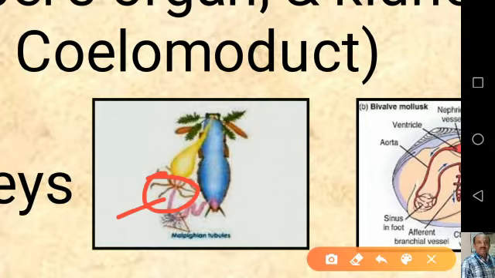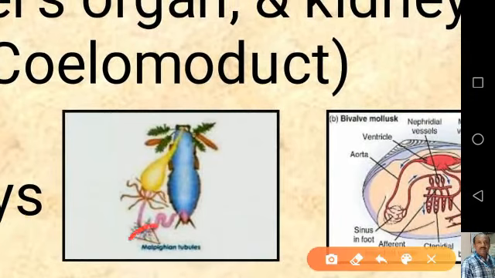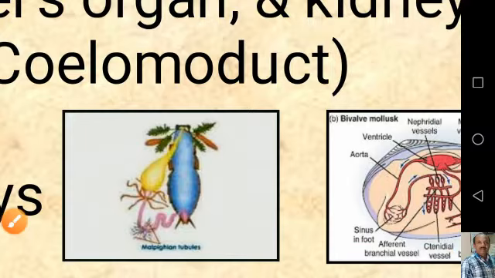So these are the Malpighian tubules here. They are responsible for the collection of waste from the surrounding medium, and they carry this nitrogenous waste into the alimentary canal, and when the undigested wastes are eliminated outside through the rectum and anus, these nitrogenous substances are also eliminated outside. And a Malpighian tubule functions both for the removal of nitrogenous waste and for osmoregulation.